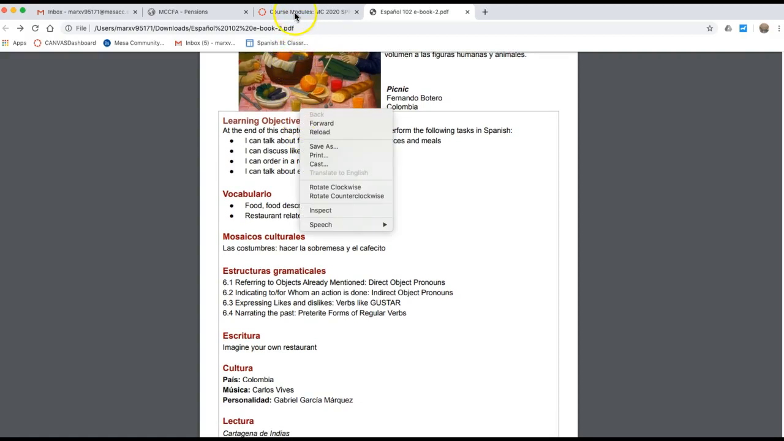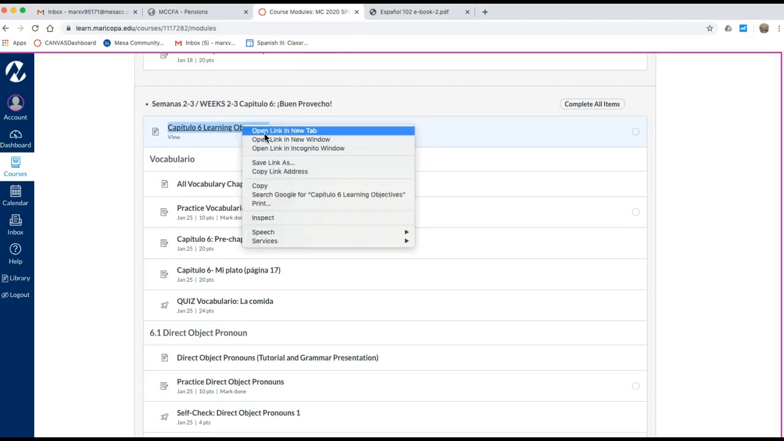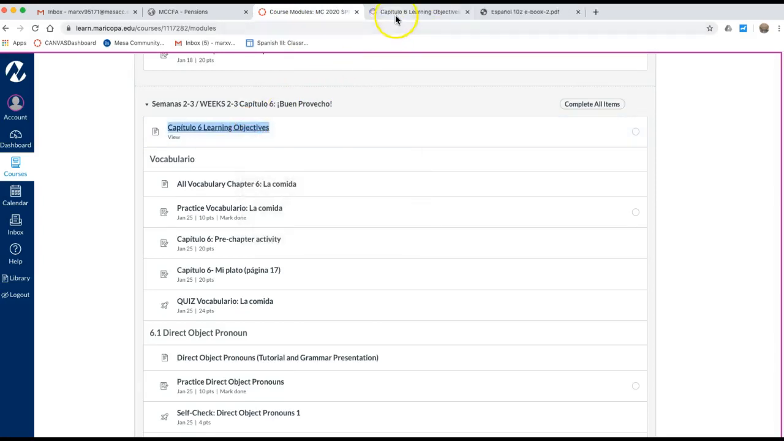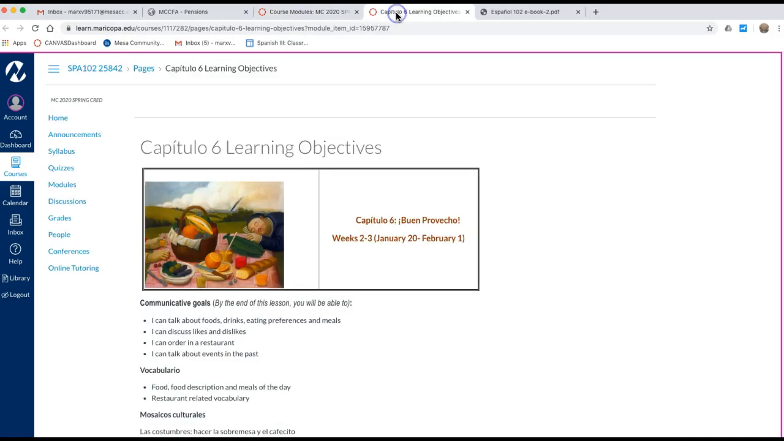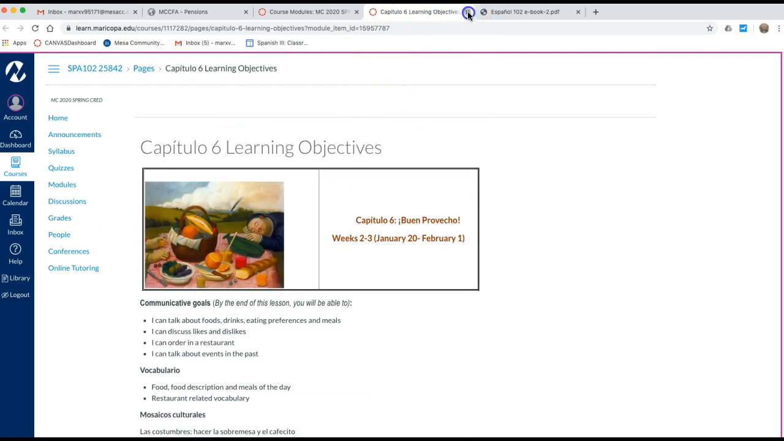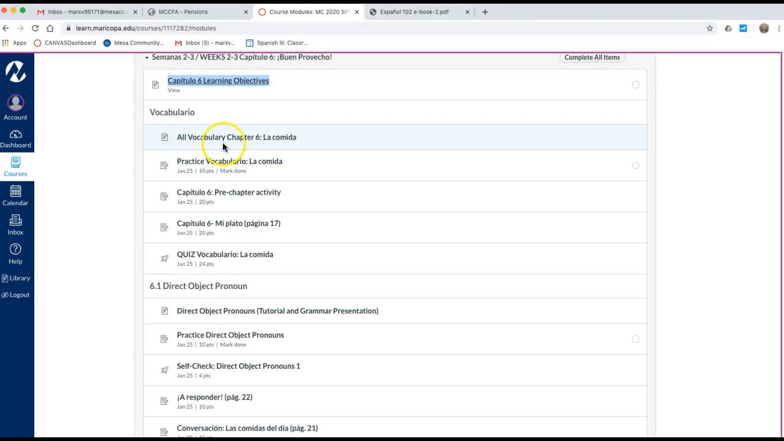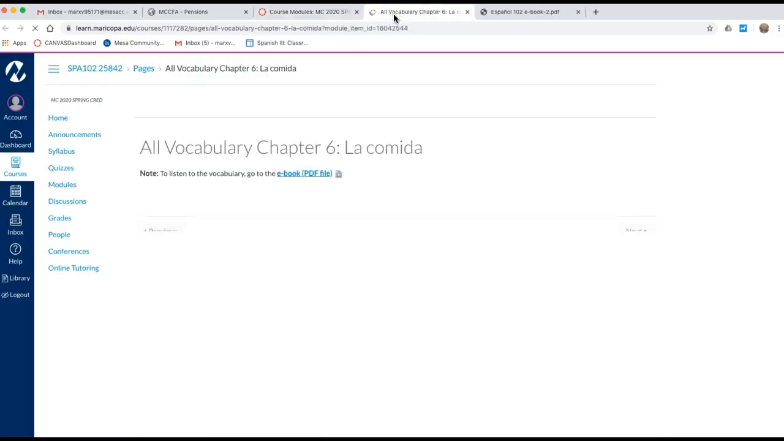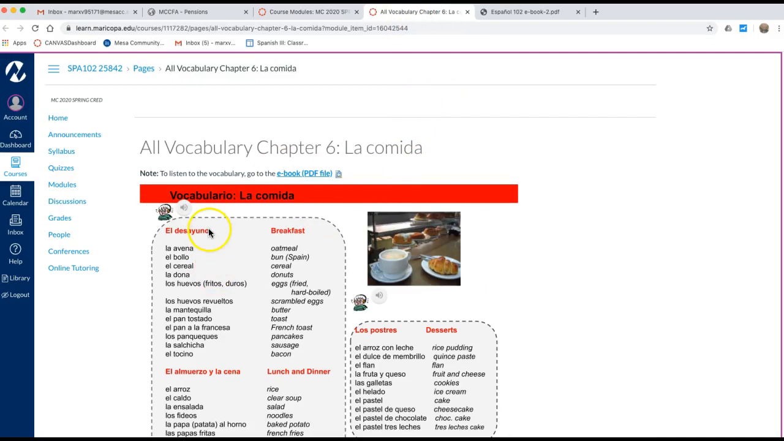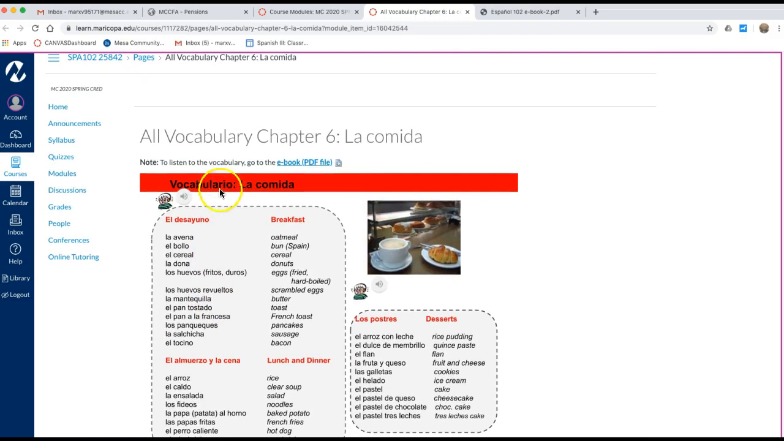So let me go back to the modules. Okay, here is the same thing that we just did in the book, okay? The learning objectives for capítulo 6. I just copy and paste from the ebook, okay? So this is it. Now, all vocabulario from chapter 6, if you open this page, is the same as the PDF, your ebook. So here, I copy again, so you'll have it one more time within Canvas.